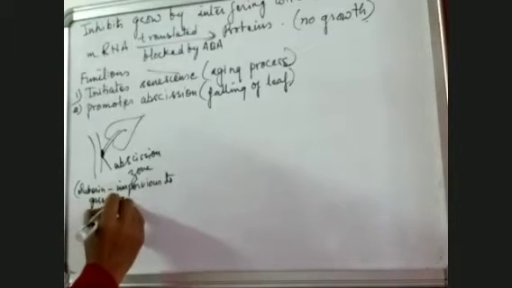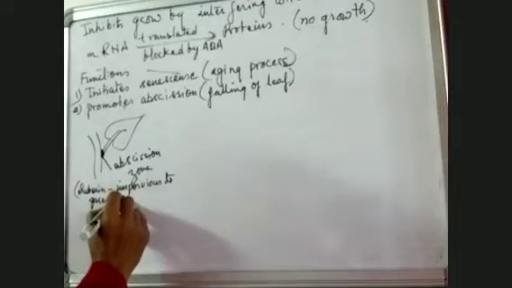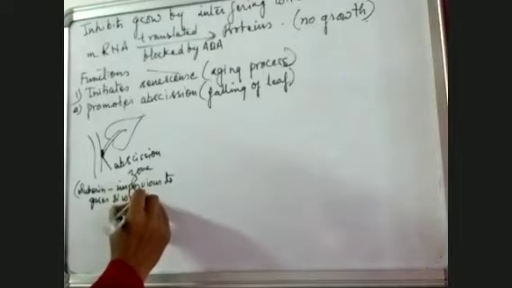This abscission zone has suberin in it. Suberin is a substance which is impervious to water and gases, water and minerals.